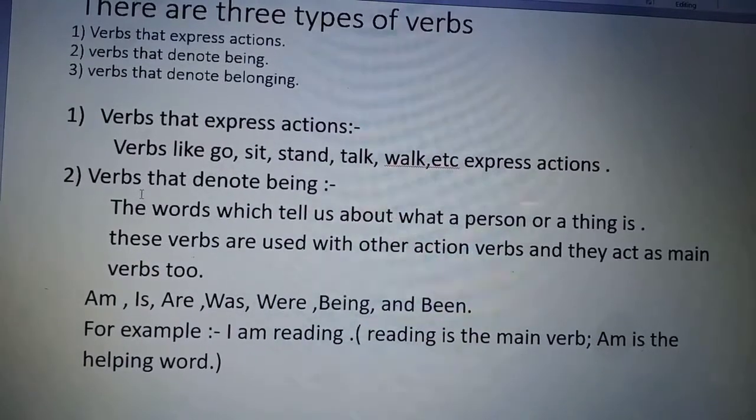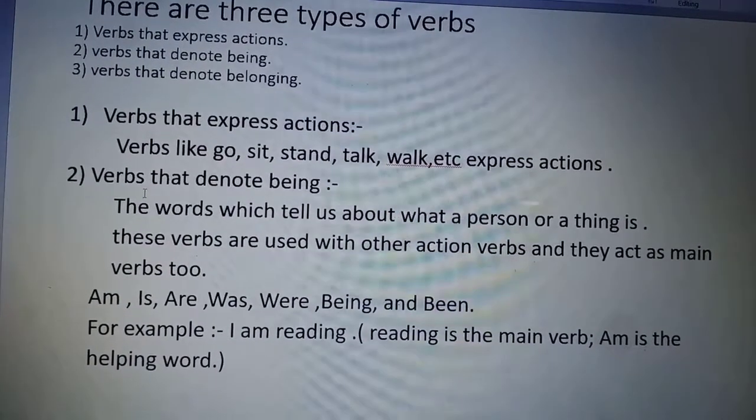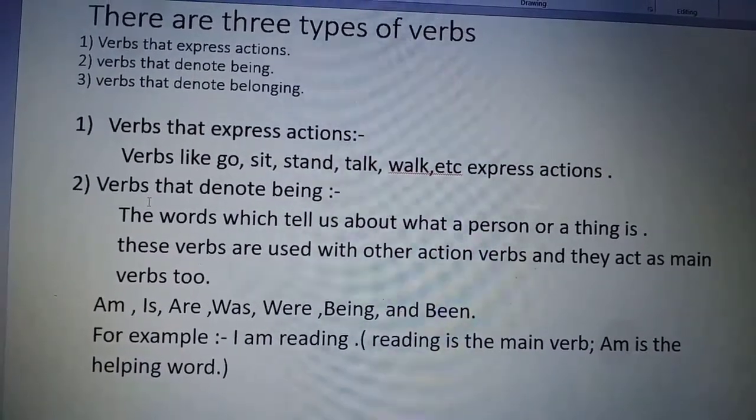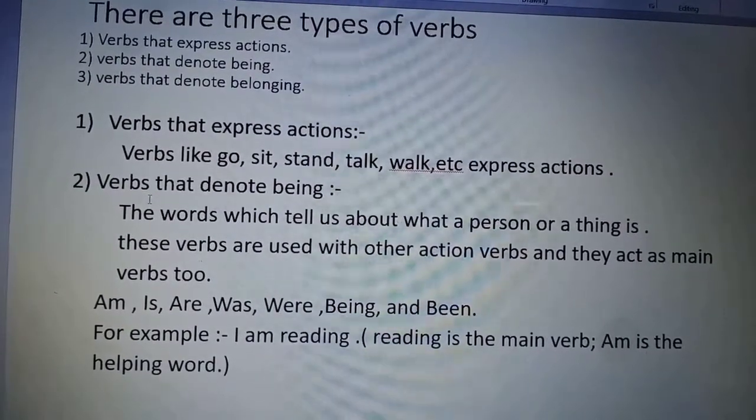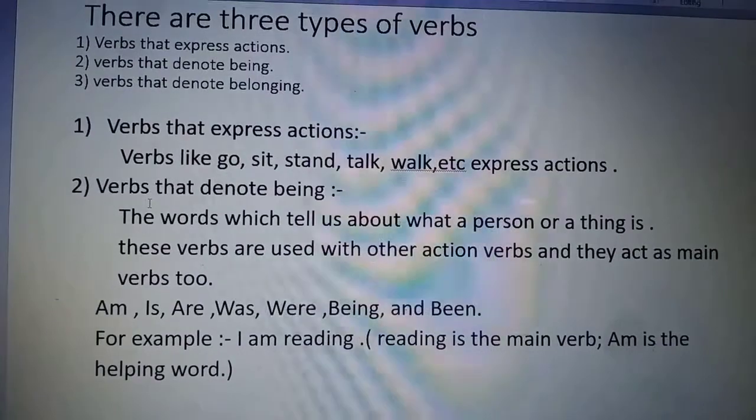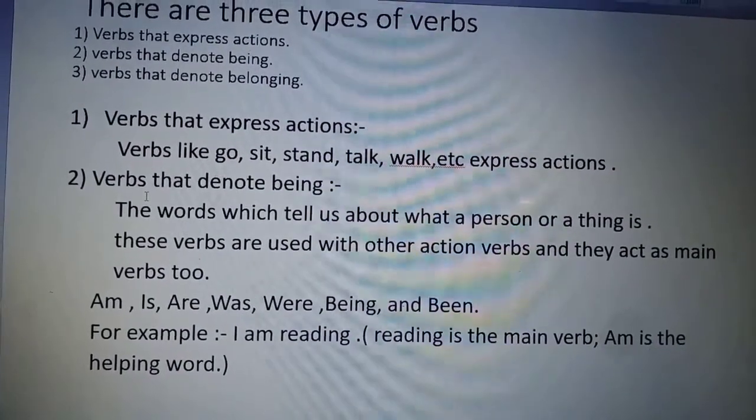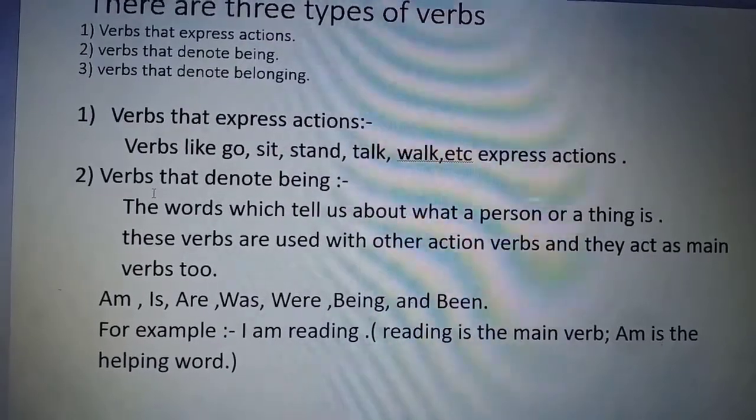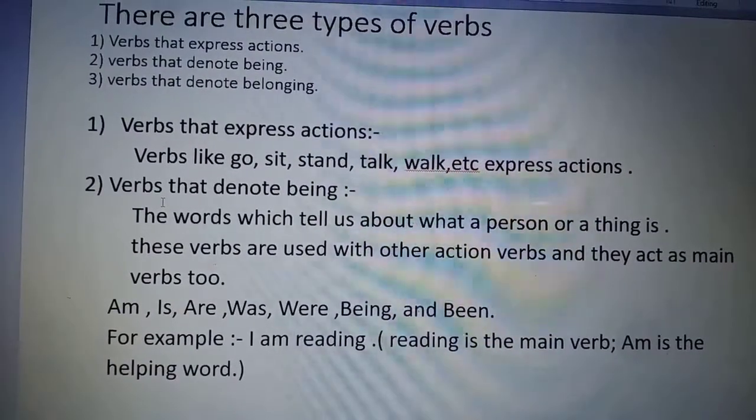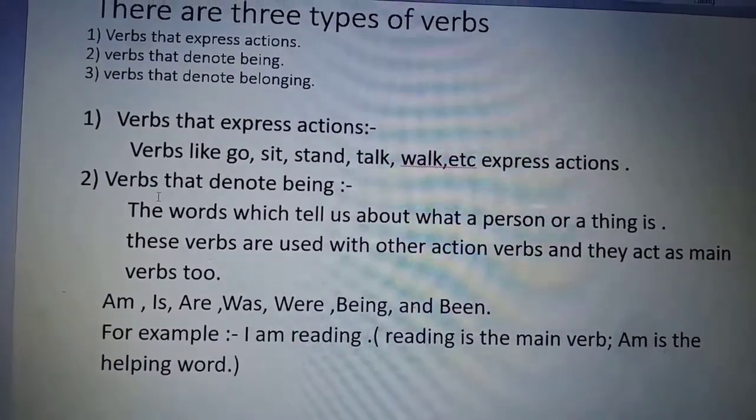So words like go, sit, stand, talk, walk, etc. are examples of action words. So we can say the words that show us the action, that what the doer is doing or having, they are termed as the action words. Now second is verbs that denote being.